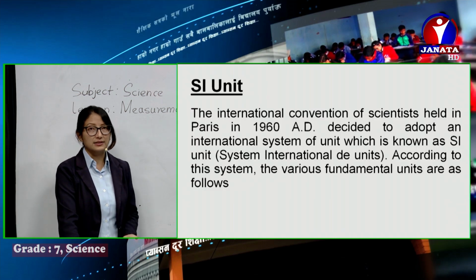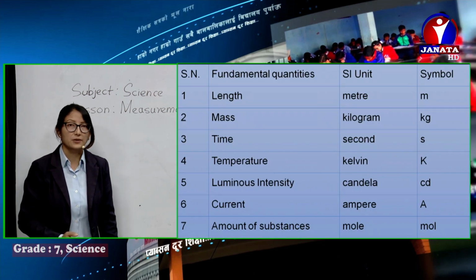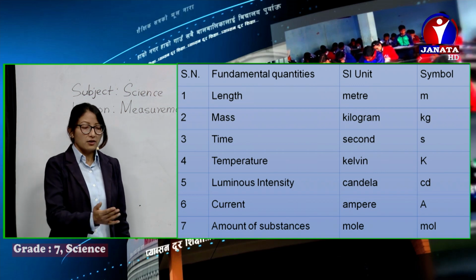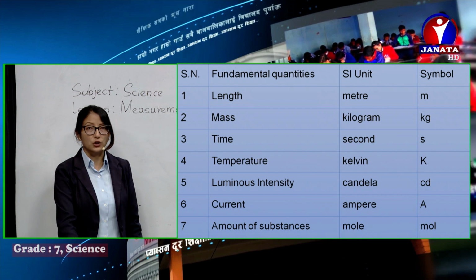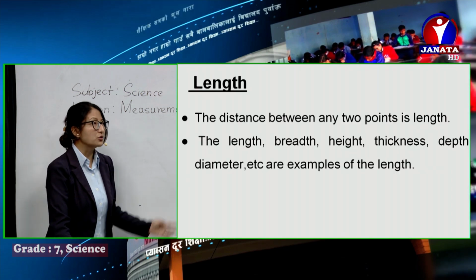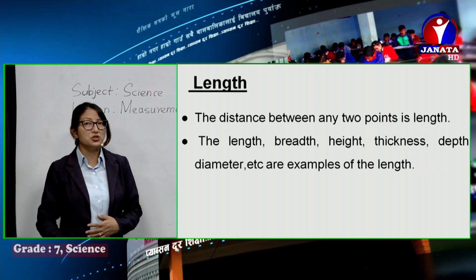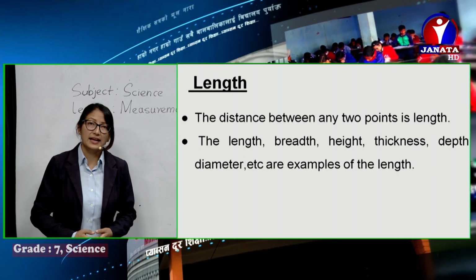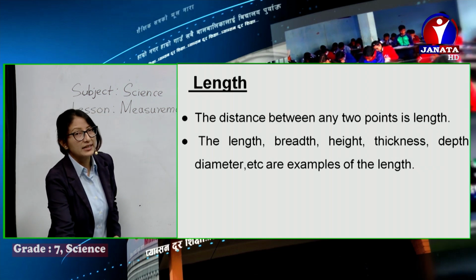After these quantities were found, the SI units of measurement were discovered. All these 7 units we discussed in the previous class, and we also started length. Today we are going to continue with length, revising a little bit of what was already done.